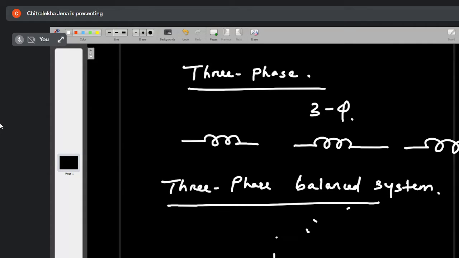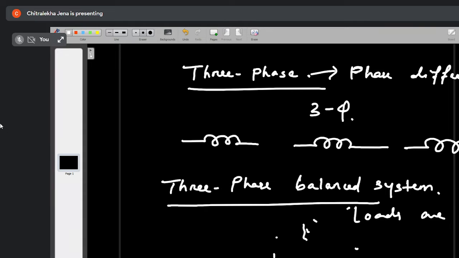Ma'am, in a balanced system there is equal load and equal phase difference. Three phase, the phase difference is equal. Very good. Then what are you telling? Equal load. Loads are equal in each phase. You may get short questions. Loads are equal in each phase and in each line.